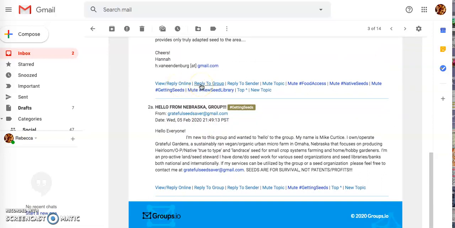And then what's nice about it is I could reply to the group. I could reply to the sender. So it's really important not to say thanks to the whole group; that would be a reply to sender versus a reply to group. If you don't want to listen to the rest of that conversation, because sometimes people get into long conversations and you're busy or for whatever reason, you can also mute the topic. Once again, here you have the option of muting future conversations that deal with those particular topics. Or you could say, I want to create a totally different topic, and you can click on a new topic right in the context of your emails. Okay, hope that's helpful.